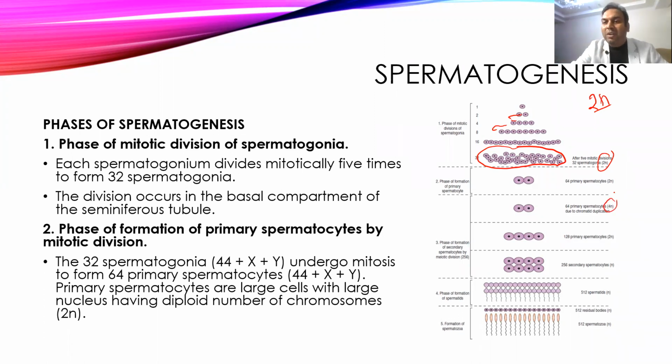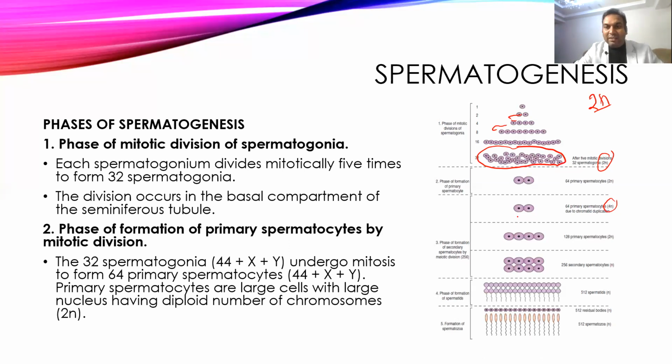So it increases the number of chromosomes, and the number of cells will be the same in the second phase. That is somewhere around 32, which actually contains 64 primary spermatocytes. It doubled and it contains 64 primary spermatocytes.